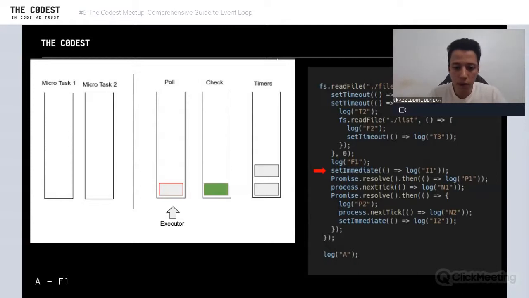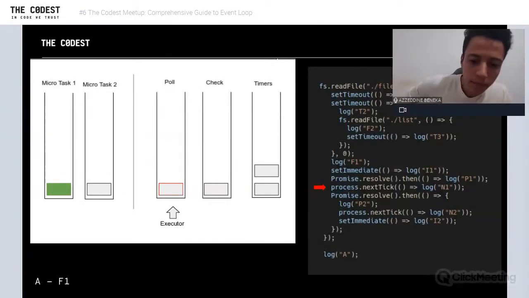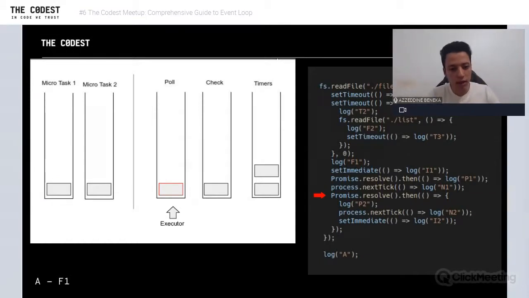And we have a promise after, which will result in scheduling a task in micro task 2. And then process.nextTick will schedule a task in micro task 1. And then we have another promise, which will also schedule a task in micro task 2, right? And yes, we finished. Where are we going now?